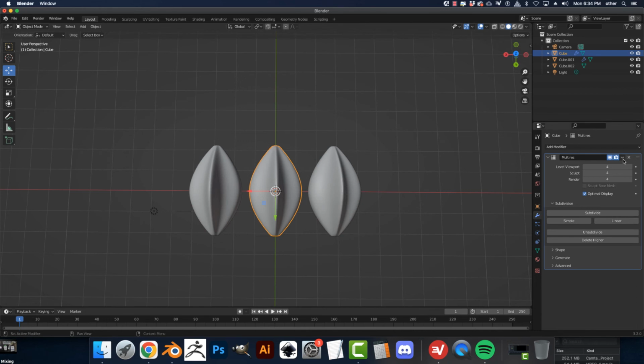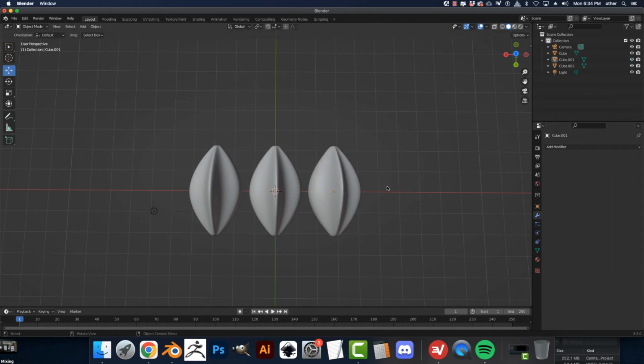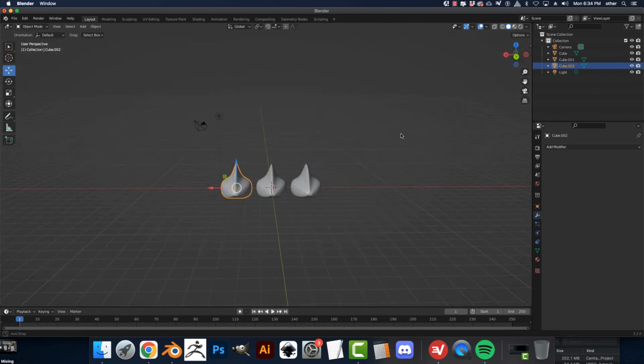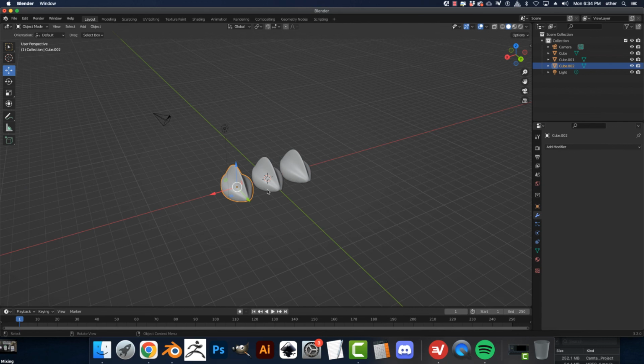So just make sure all the subdivides are gone. Nice clean geometry. Alright, so essentially that's how you get to the first part. You need some kind of piece of geometry that you're going to turn into a brush, and it'll make more sense as I go on.